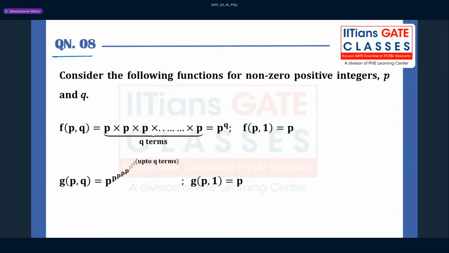Now question number 8. This question is from number system. When you look at the question, you should be able to identify which topic it was asked from. That is also very, very important to keep in mind.